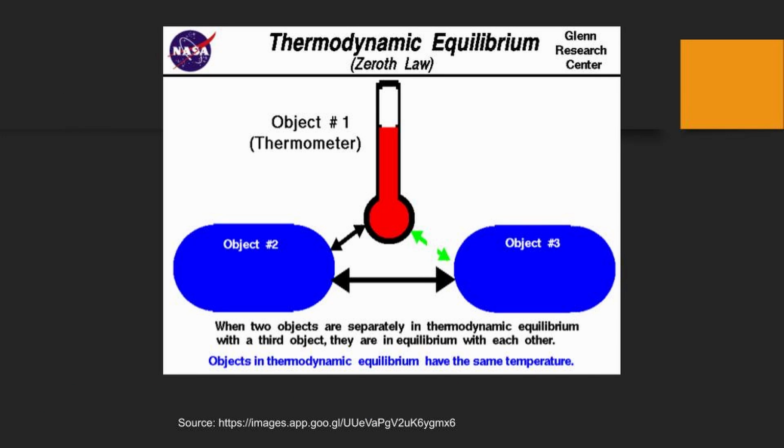Thermodynamic equilibrium, zeroth law. Object 2, Object 3, and Object number 1, which is a thermometer. When two objects are separately in thermodynamic equilibrium with a third object, they are in equilibrium with each other. So let's say Object 2 has a temperature of 70 degrees and Object 3 has a temperature of 70 degrees. That means Object 1 will also have a temperature of 70 degrees according to this law.